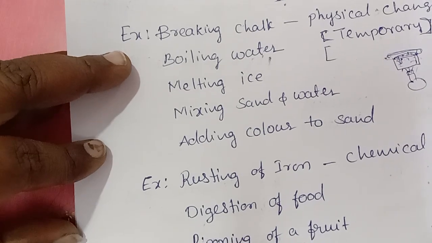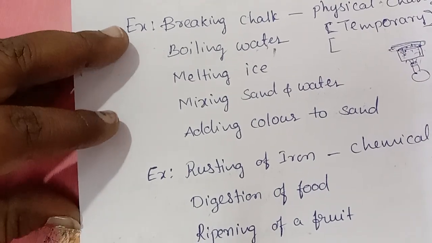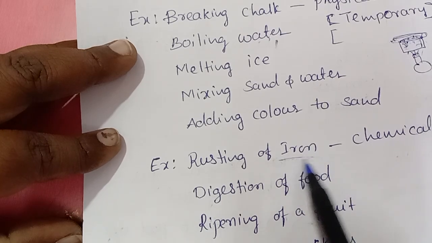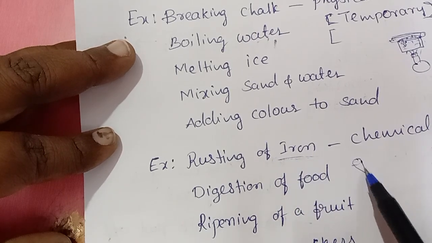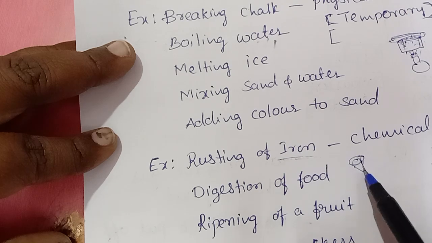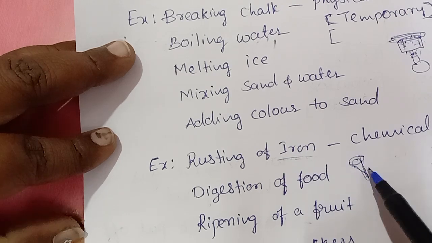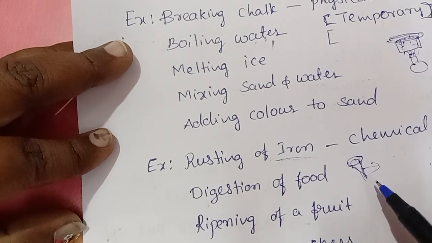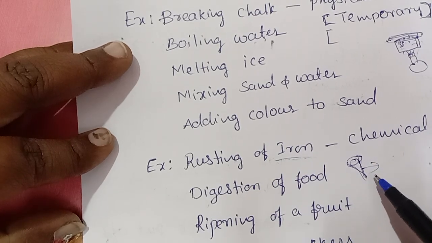Some of the chemical changes that happen around us are rusting of iron. Whenever you expose an iron nail or iron piece to the atmosphere, what will happen? It oxidizes with the atmosphere, right? Whenever it gets oxidized, it forms rust. So it's a chemical change.